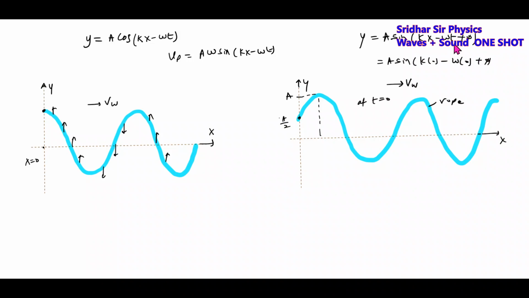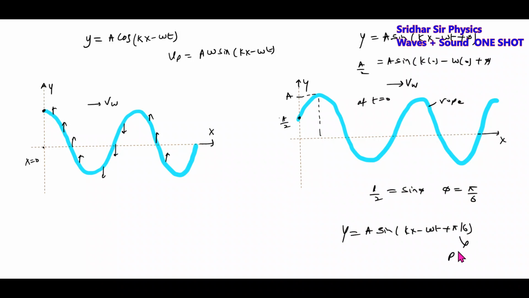The initial phase angle we don't know. What is the value of y? y is a by 2. Then if you solve this, we get 1 by 2 equal to sine phi. So phi is equal to pi by 6. This is the initial phase angle. So then the equation will be y equal to a sine kx minus omega t plus pi by 6.